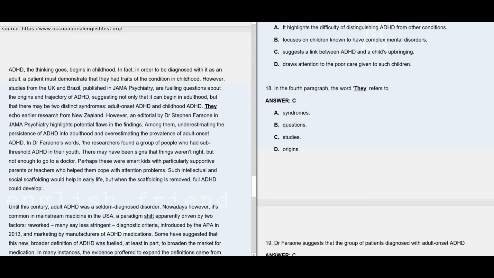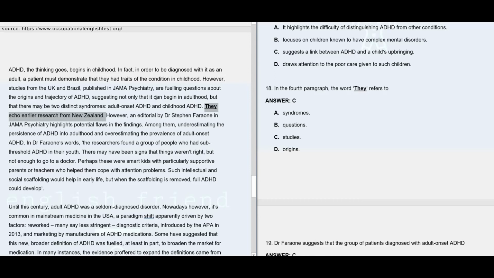They echo earlier research from New Zealand. However, an editorial by Dr. Stephen Faraone in JAMA Psychiatry highlights potential flaws in the findings. So here you can find the term they. They echo earlier research from New Zealand. They are reflecting the earlier research from New Zealand.